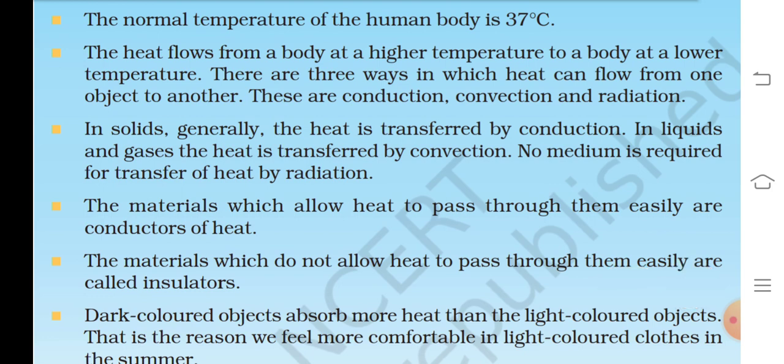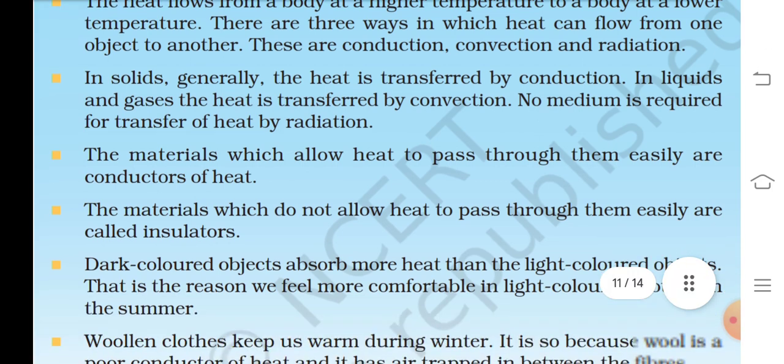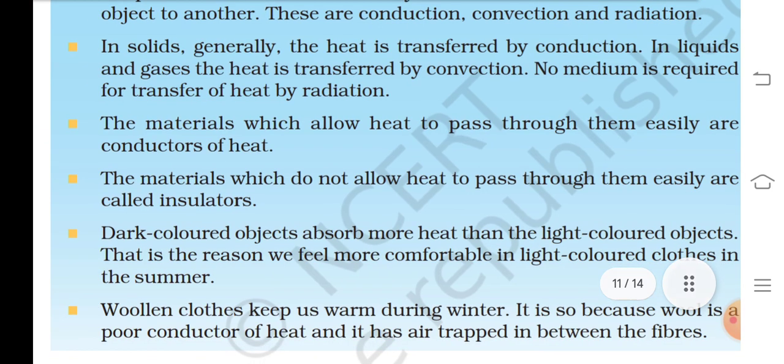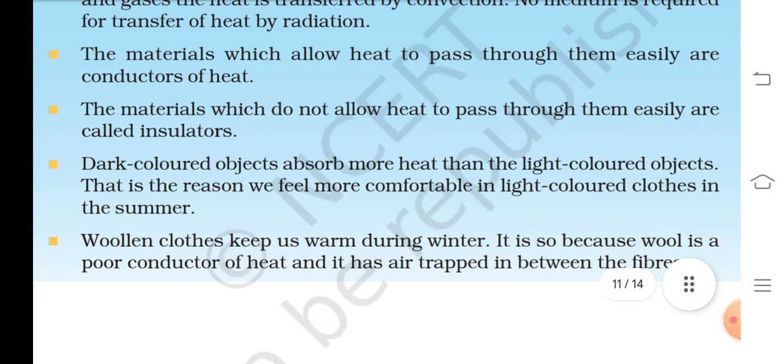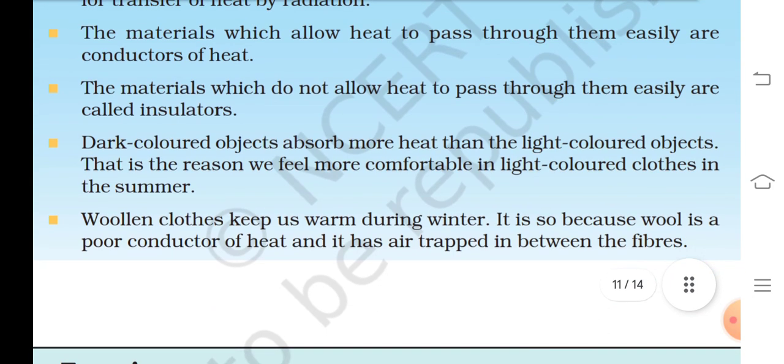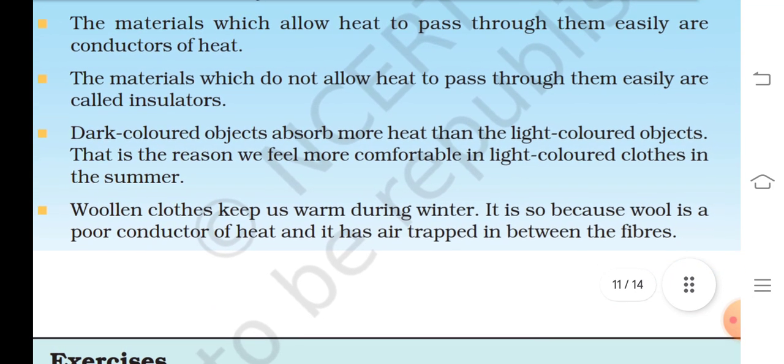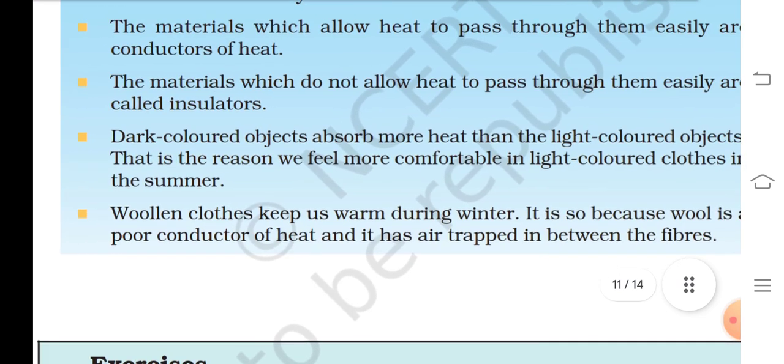Heat flows from a body at higher temperature to a body at lower temperature. There are three ways in which heat can flow from one object to another. These are conduction, convection, and radiation. In solids, generally the heat is transferred by conduction. In liquids and gases, the heat is transferred by convection. No medium is required for transfer of heat by radiation. The materials which allow heat to pass through them easily are conductors of heat. The materials which do not allow heat to pass through them easily are called insulators.